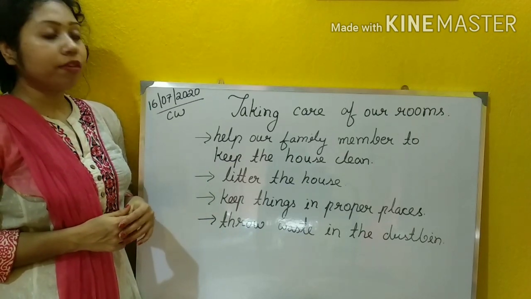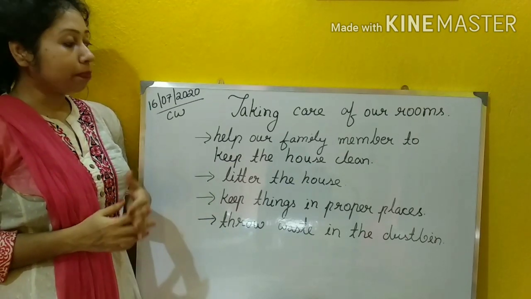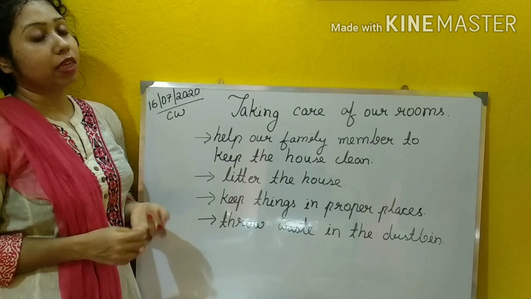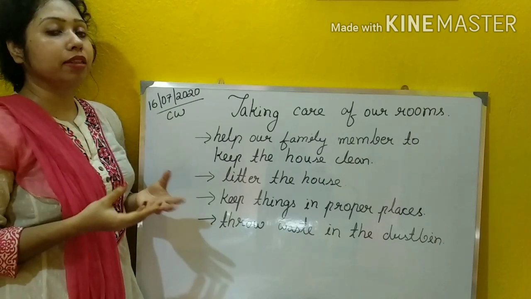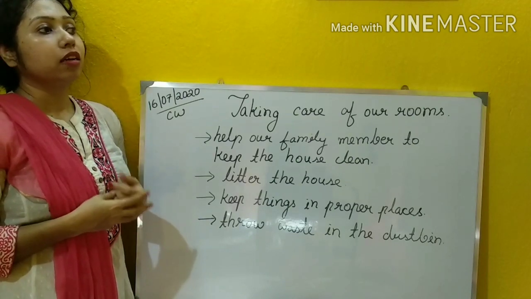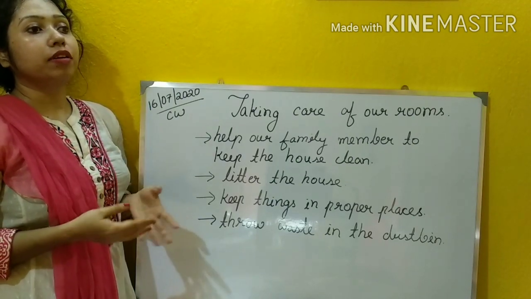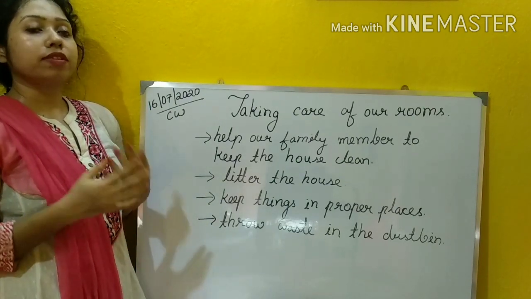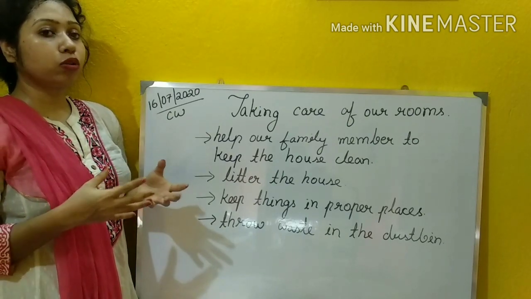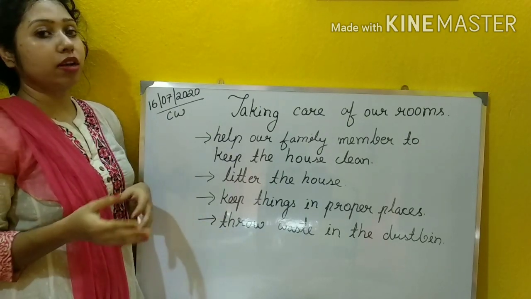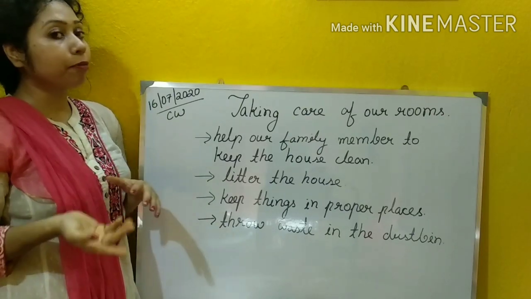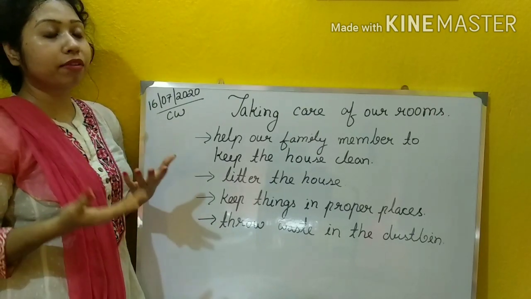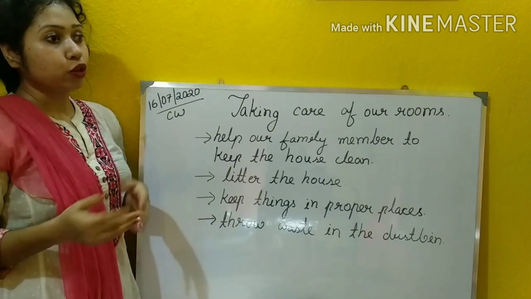We should help our family members to keep the house clean. And how to do that? We should help them in their activities. Like when we are done with our playing or with our study, we should arrange all those things, our books and toys, in their places. এভাবে কি করতে পারি? We can help our parents, we can help our brothers or sisters to keep our home clean.